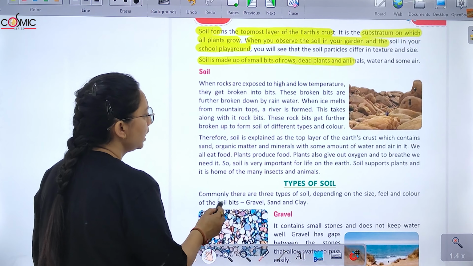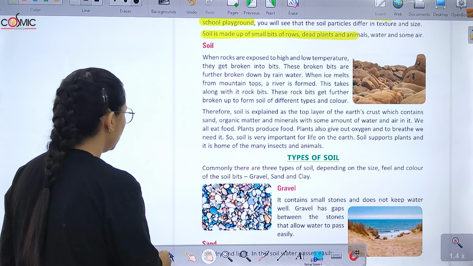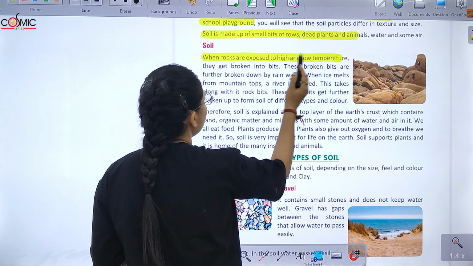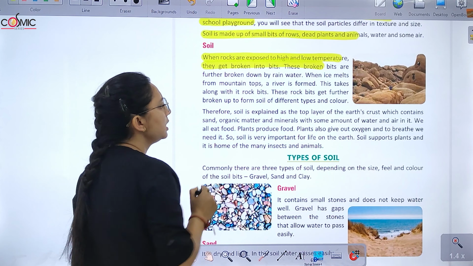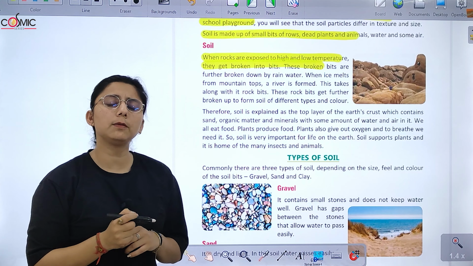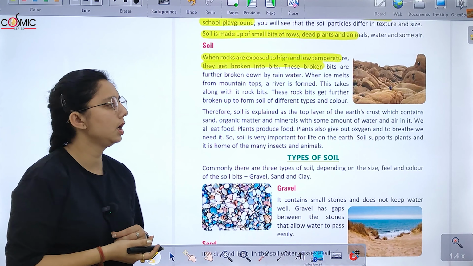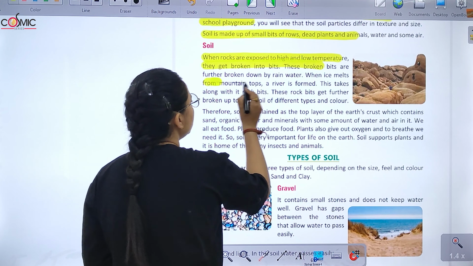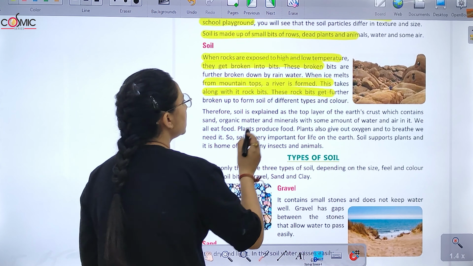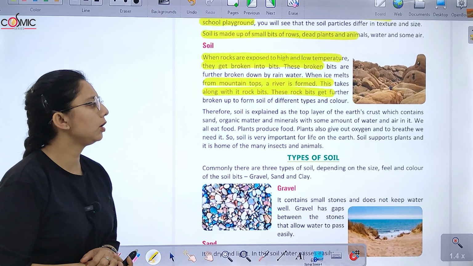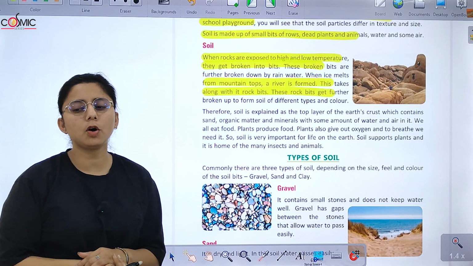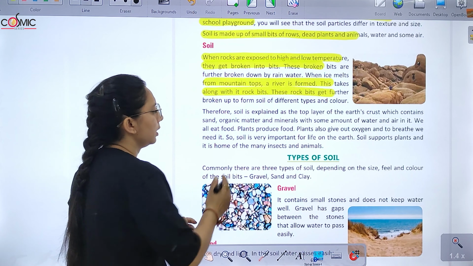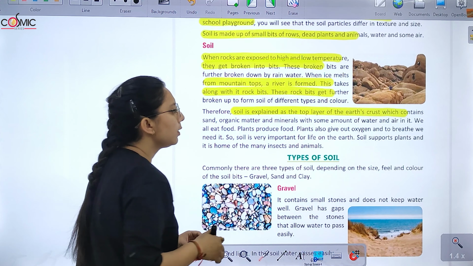So what is soil? When the rock is exposed to high and low temperature, it gets broken into bits. And the broken bits further come down by the rain or by water. Ice melts from the top of the mountains, a river is formed. This takes along the rock bits, and these rock bits get further broken. And what do they form? They form soil of different color. Soil is explained as the top layer of the earth crust.